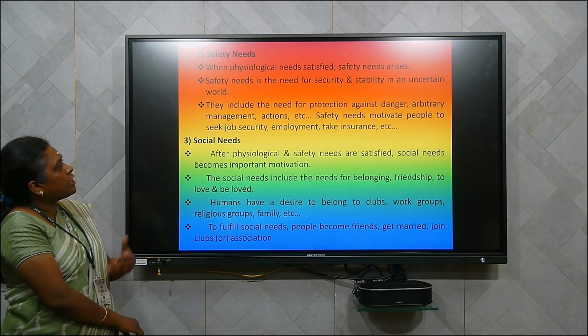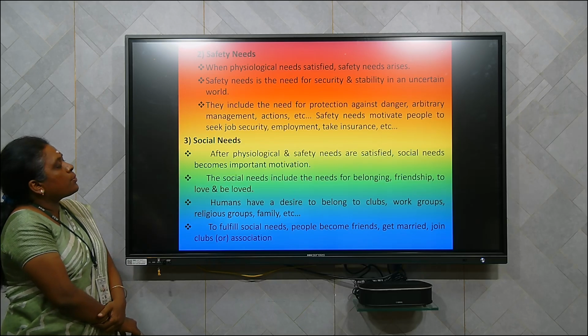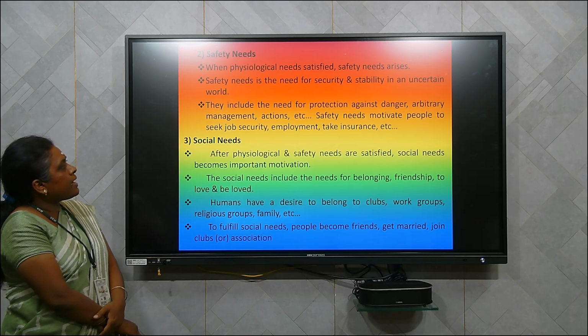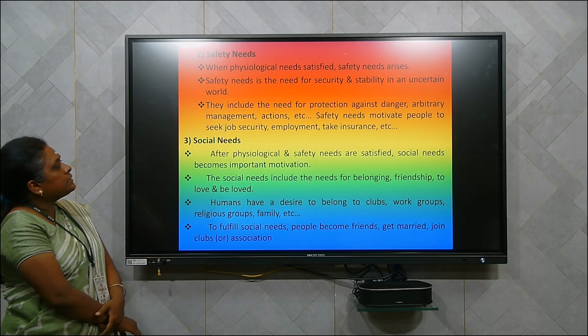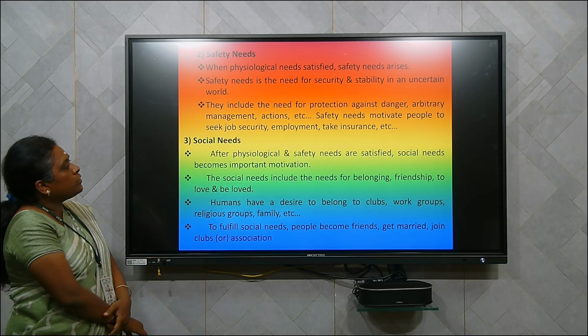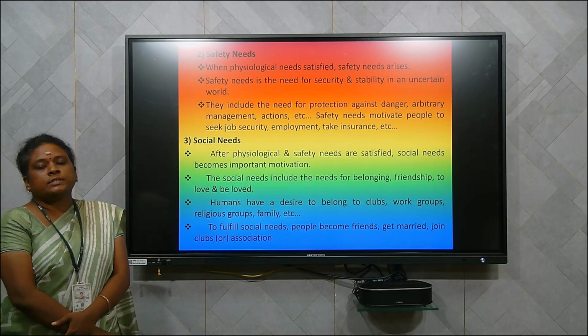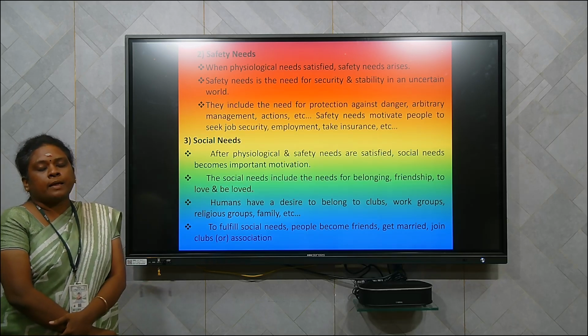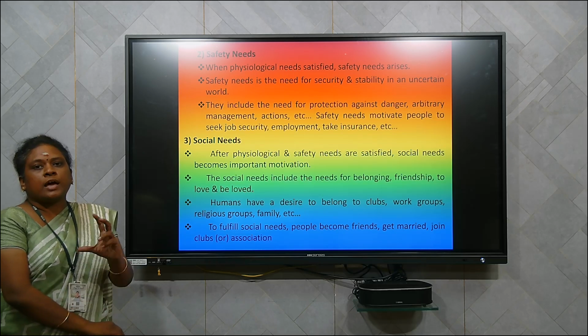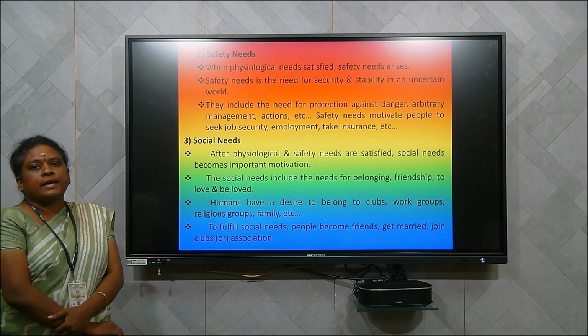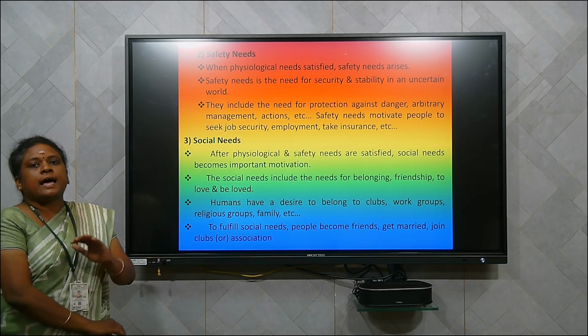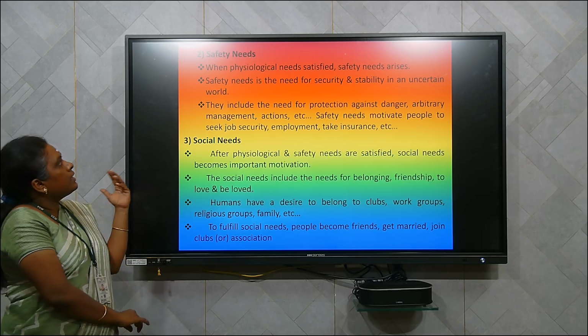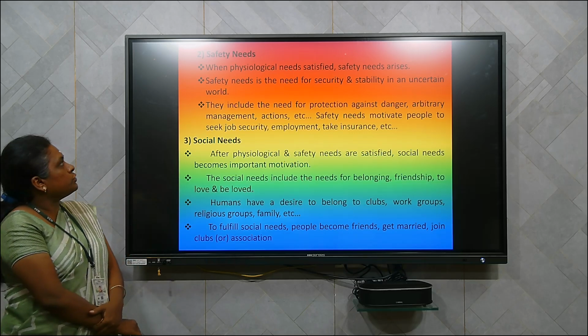The needs included under the safety need are protection against danger and arbitrary management actions, etc. This need motivates people to seek job security, employment, and they will take insurance. Even in the household, the mother and others also keep savings in their own vessels. Like this, after the physiological need is satisfied, the individual gives next importance to the safety need.